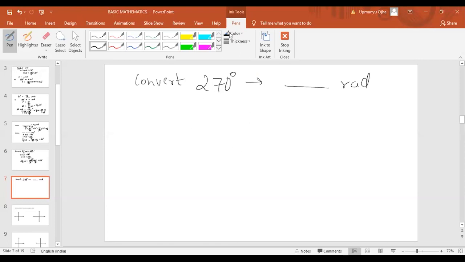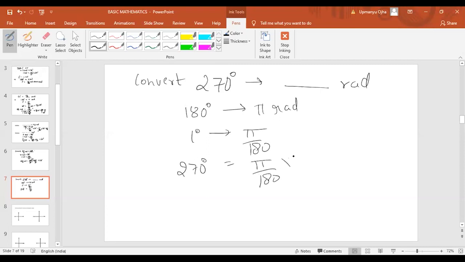Let us solve this problem now. Again, 180 degree should be equal to how much radians? Pi radians. Fine. So 1 degree will be equal to pi by 180. 270 degree will be equal to pi by 180 into 270. I think it will go by 3 by 2 pi radians. So the answer will be 3 pi by 2 radians.